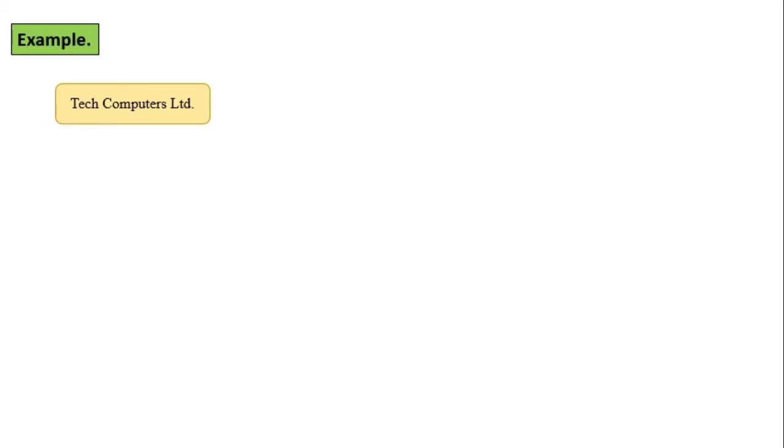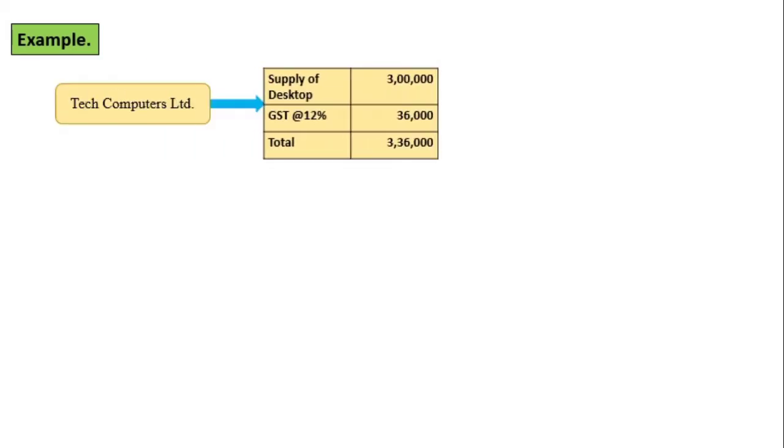Tech Computers Limited has supplied desktops of rupees 3 lakh, and the rate of GST is 12%, amount is 36,000, and total is 3,36,000, to ABC Limited. Now from this case, you have to identify who is recipient, who is supplier, for whom it is inward supply, for whom it is outward supply.